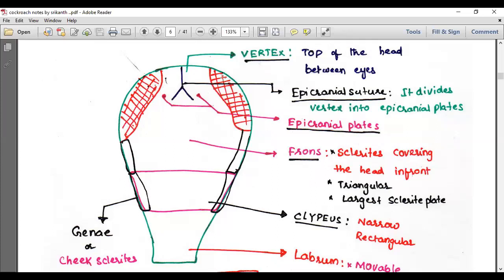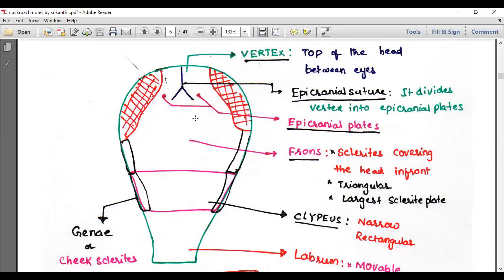Between the compound eyes, the space present here we call the epicranium. Just follow the cursor which I am showing you. In the center of the epicranium we find a suture. Suture means small crevice. The epicranial suture divides the vertex, the top of the head, or epicranium, into two epicranial plates. These are the epicranial plates.